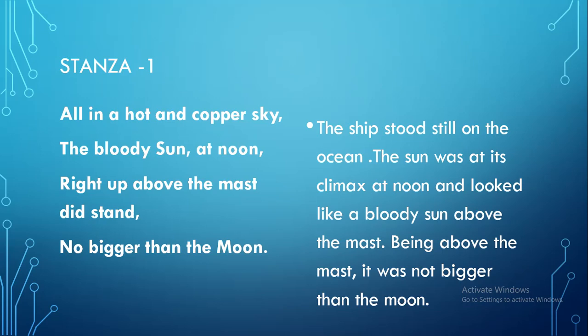And when we look above at the mast, meaning pillars where the sails were being placed, we can even make a comparison that the sun was so close to the ship that it was really looking like a moon, that it was no bigger than the moon.